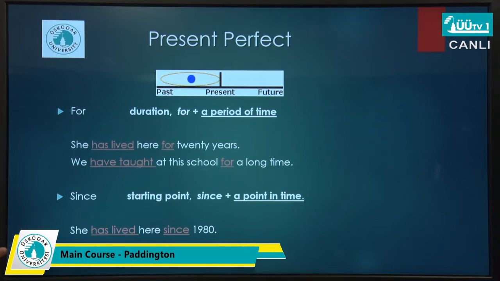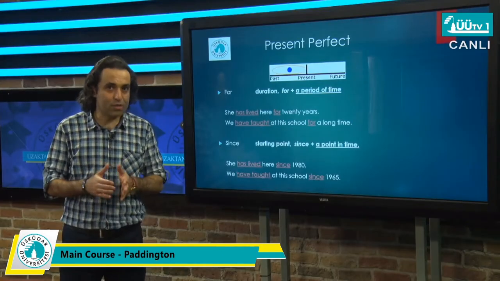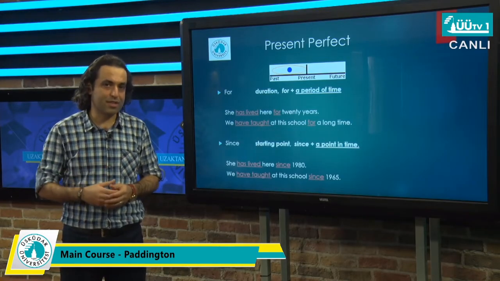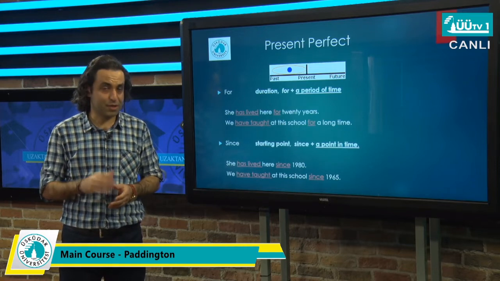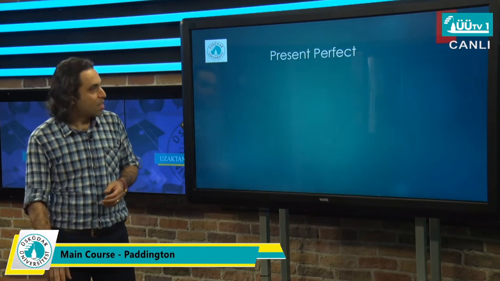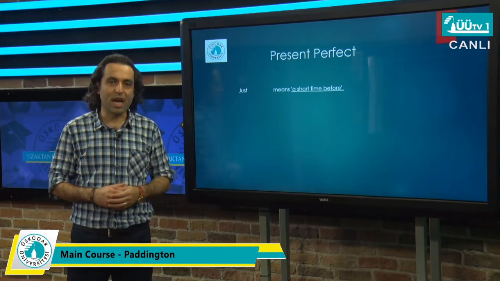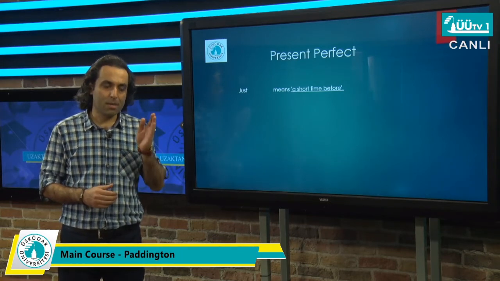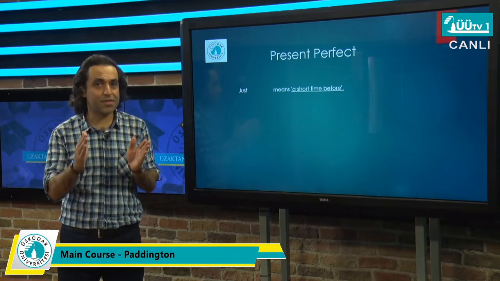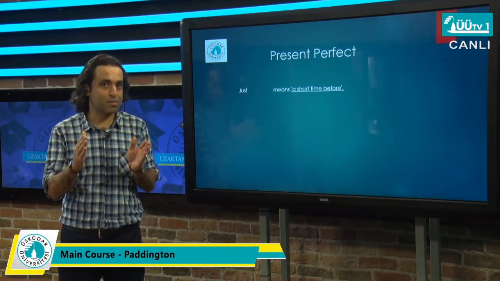We need more options to be able to narrow the time down and give the audience more specific information about the time. Next one is just, and consequently we will have already. They come between have or has and the third form of the verb or past participle.